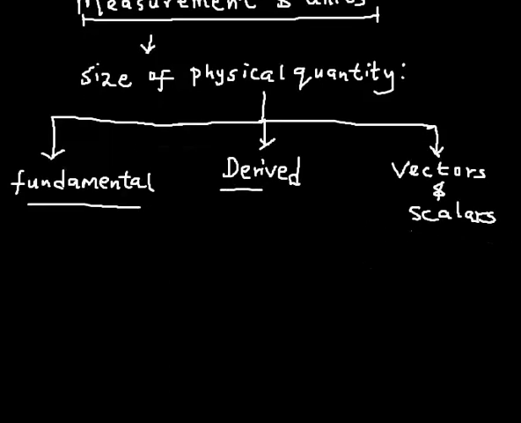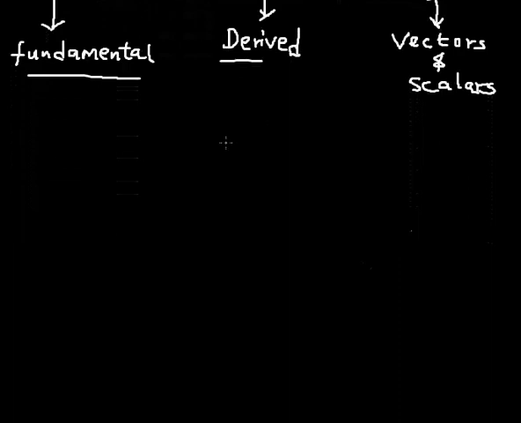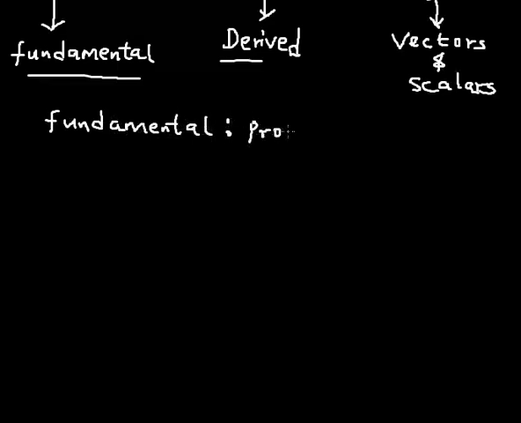Let's start with the fundamental physical quantities. As the name implies, they are fundamental. Why? Because they provide the basic units of measurement.